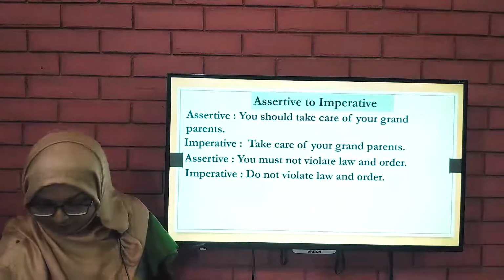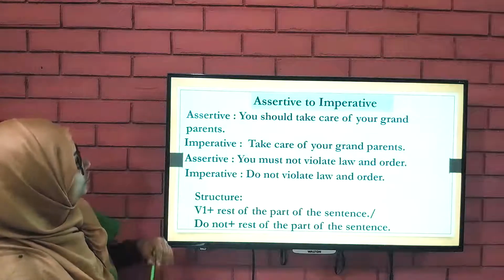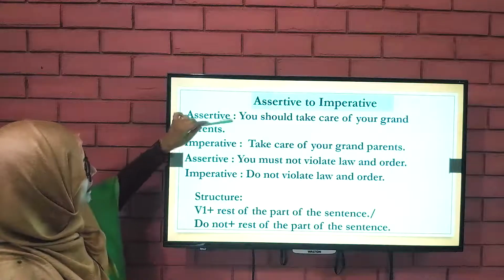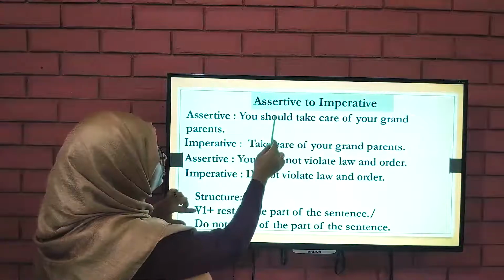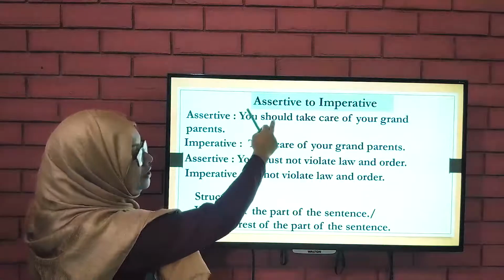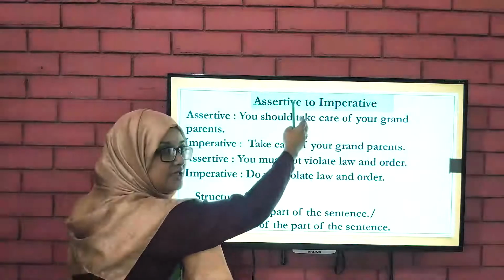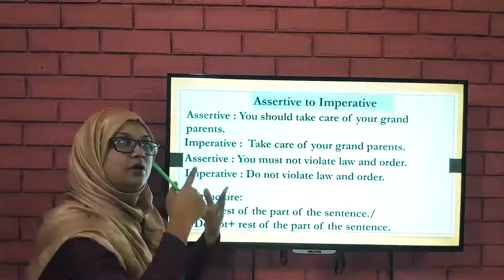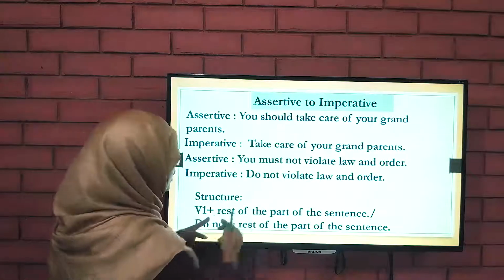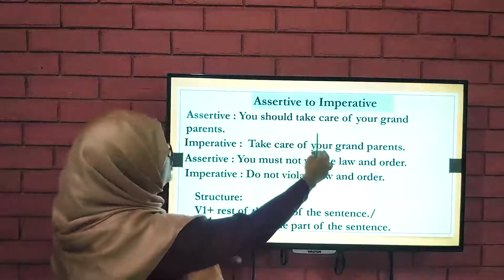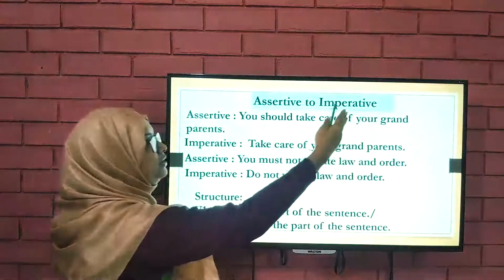Now, what would be the structure of these sentences? The structure is V1, take care of. Just "you should", we will omit "you" and "should", it will be dropped, and we will start our sentence with a verb, and the verb will be in the V1 form. V1, take care of your, that is the rest of the sentence. Just begin with the verb and then the rest of the sentence.